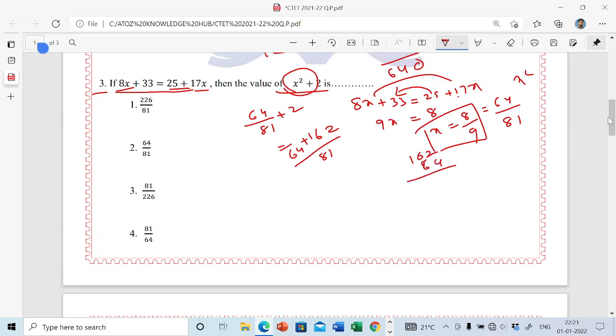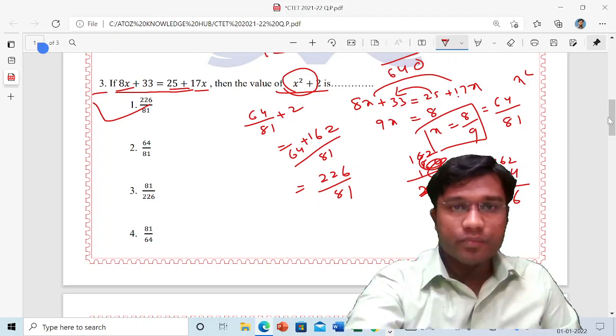Sorry, wait, a minor mistake here. 162 plus 64: 2 plus 4 is 6. 6 plus 6 is 12, here carry 1, so 226. So the numerator is 226 and the denominator is 81. So the correct answer is 226 by 81.